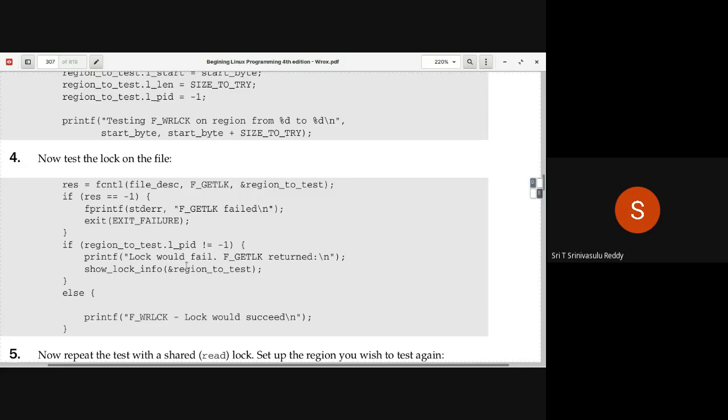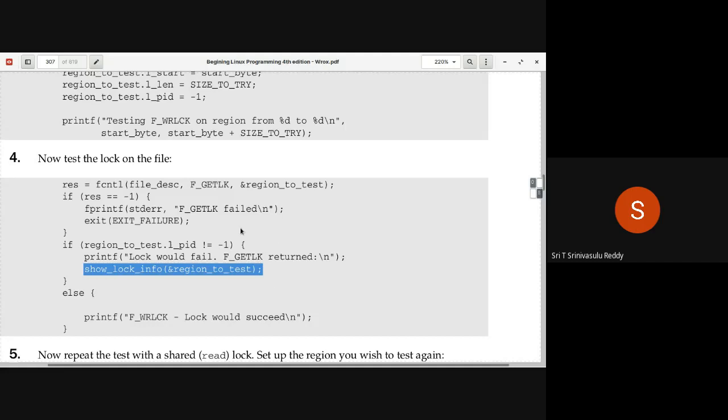So you can display now. So lock would fail and F_GETLK return. So on the structure, whatever that you have applied, it's not possible for you to get such kind of a lock. That's what you are actually saying. And display the corresponding information. What information? Which process is currently holding that? You can get to know now from the process ID. So you are displaying the corresponding information. So lock info of ampersand region to test.